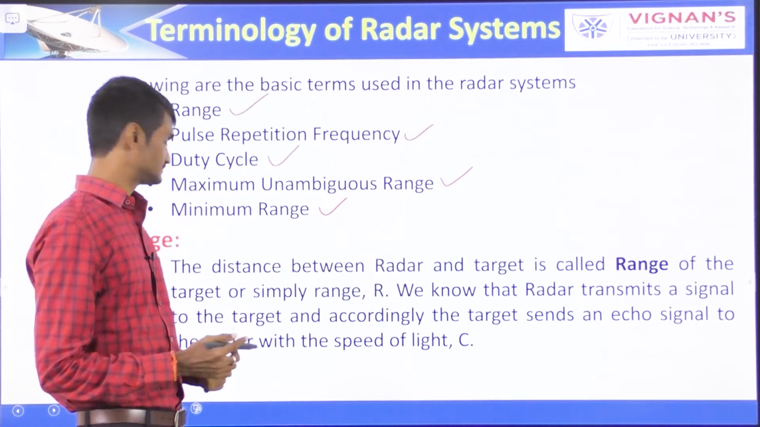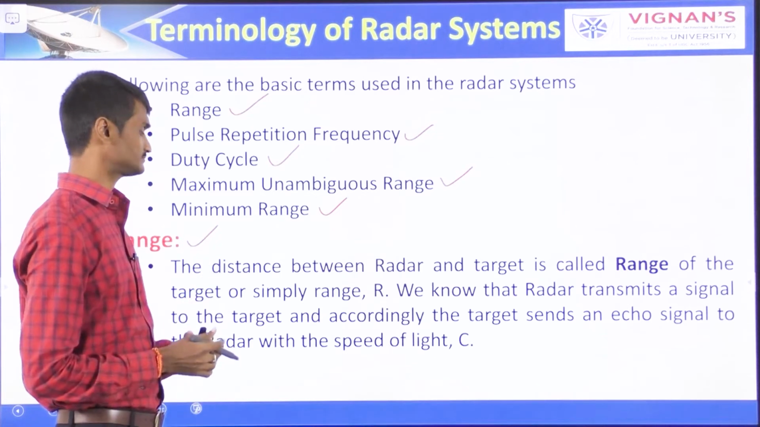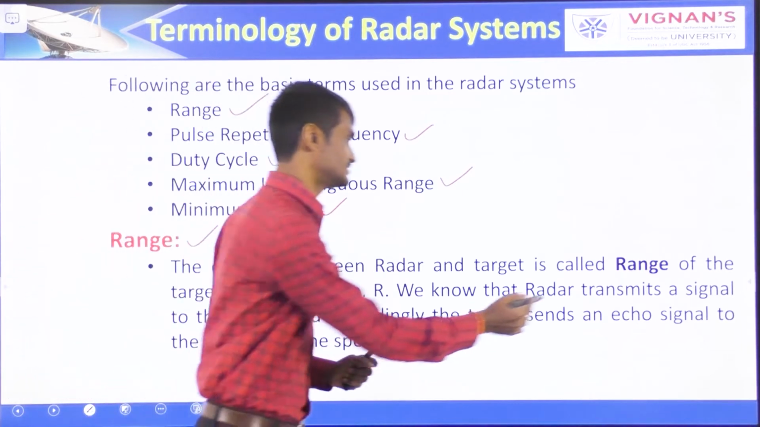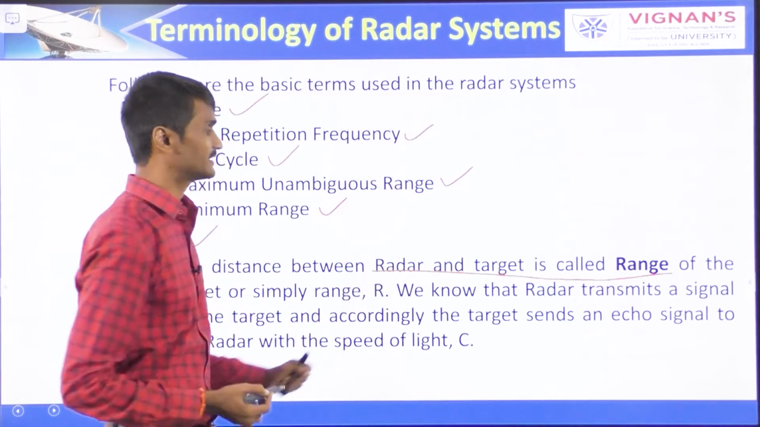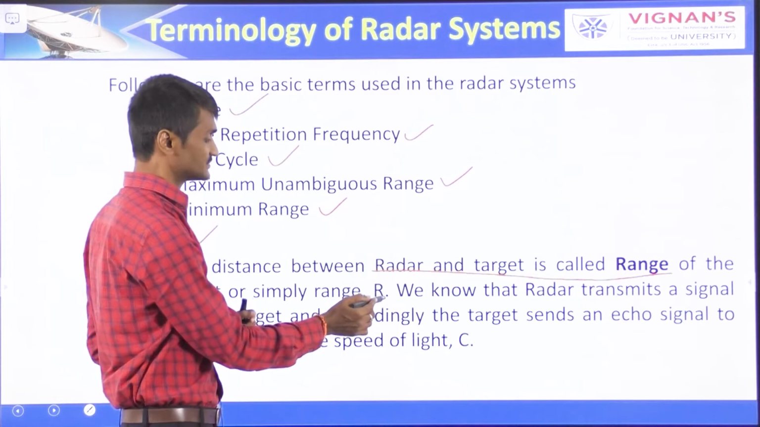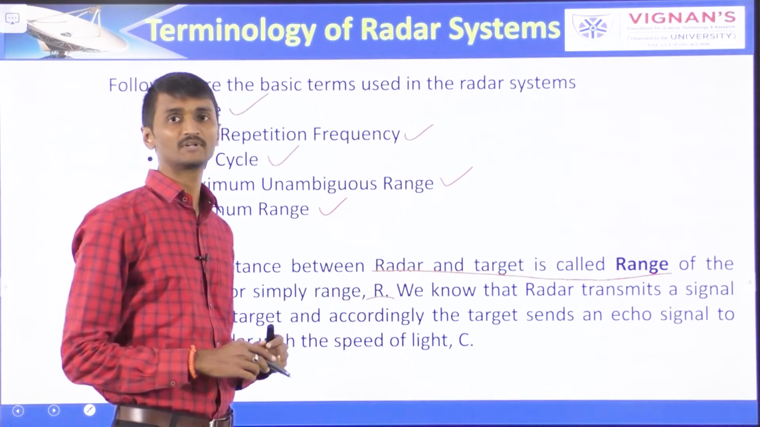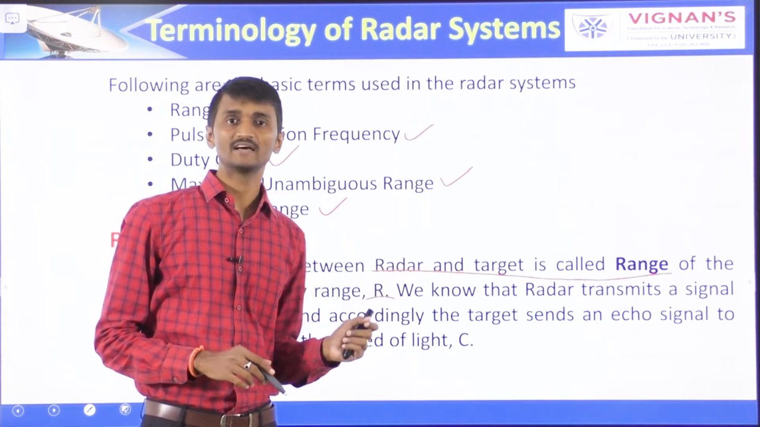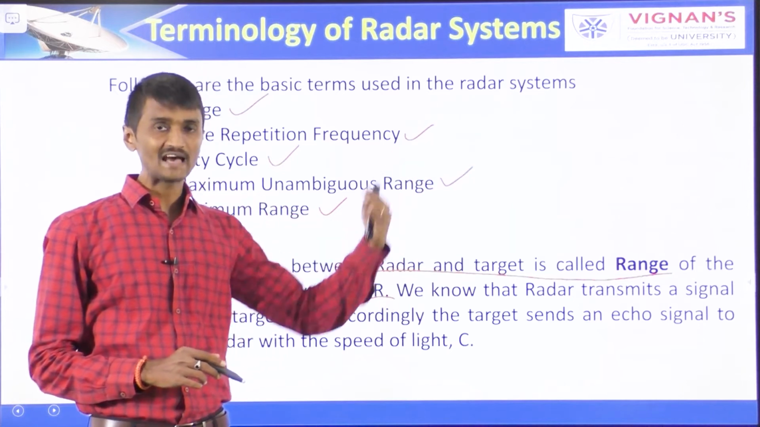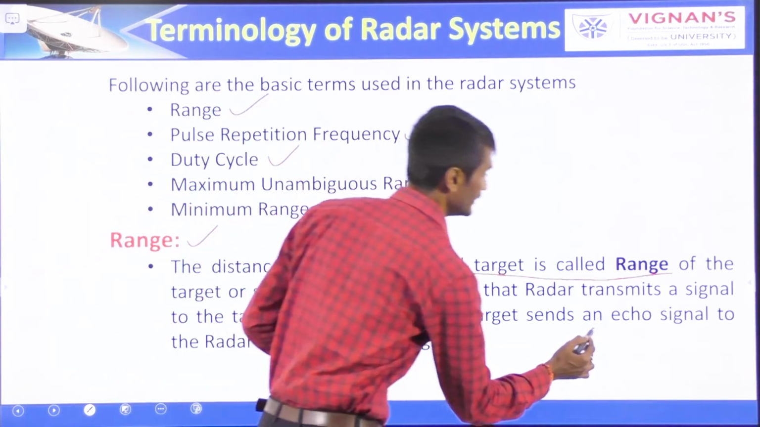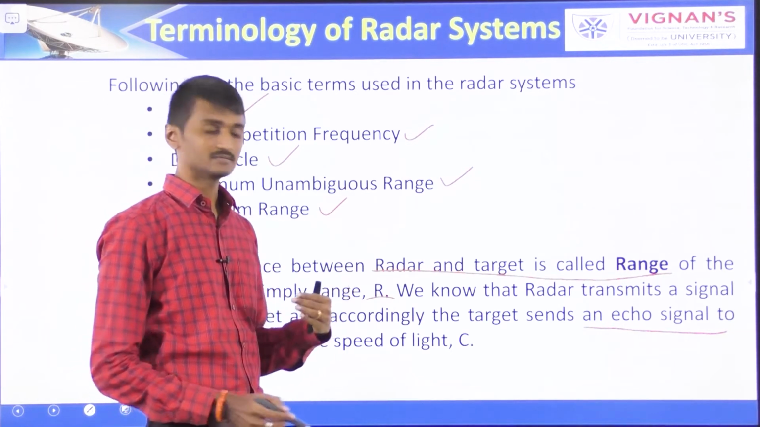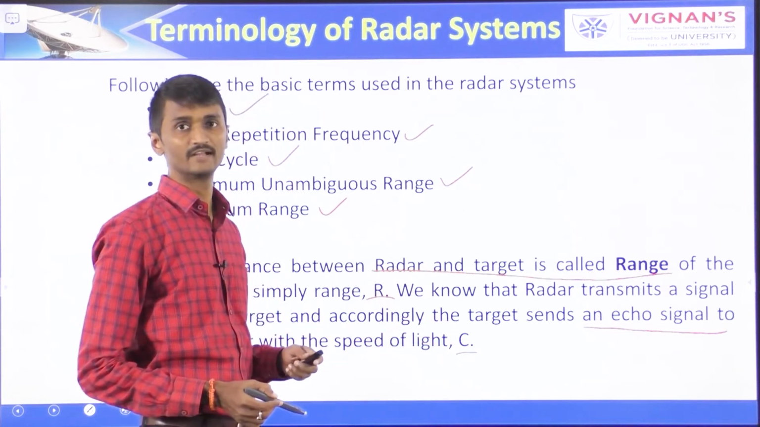Coming to the first one, that is range. The distance between the radar and the target is called the range of the target, or simply the range. It is denoted by capital R. We know that the radar transmits a signal to the target and accordingly the target sends the echo signal back to the radar with the speed of light, capital C.